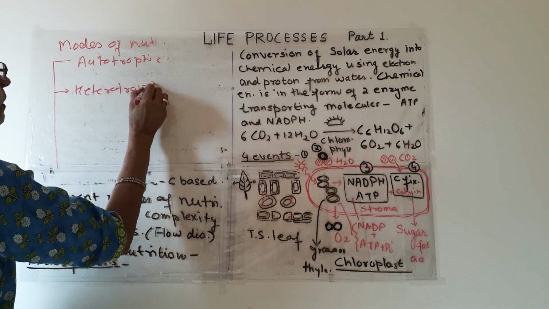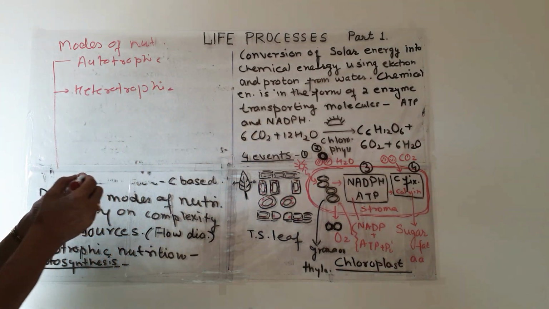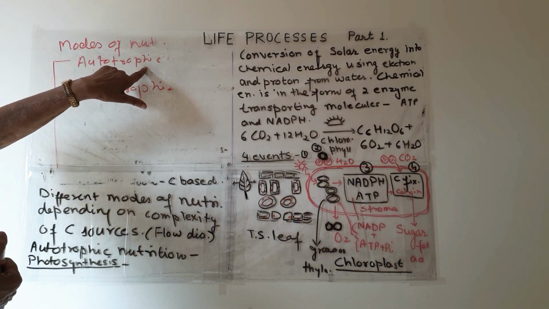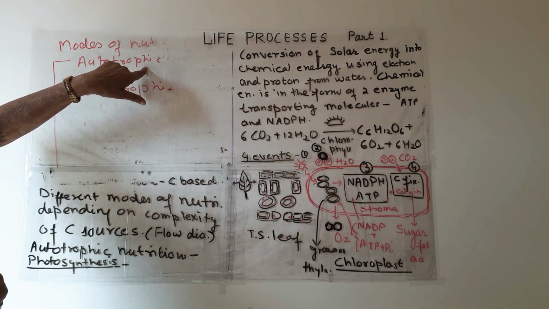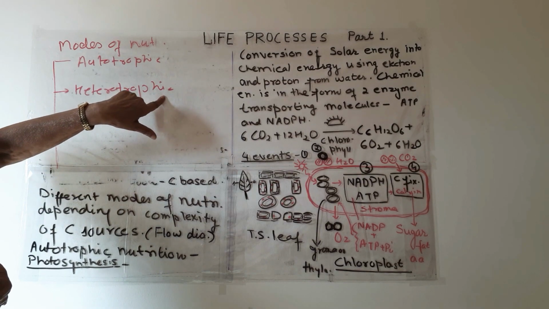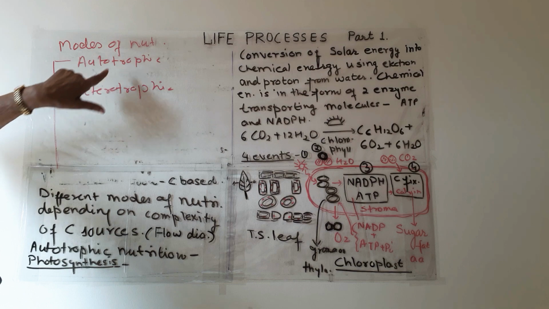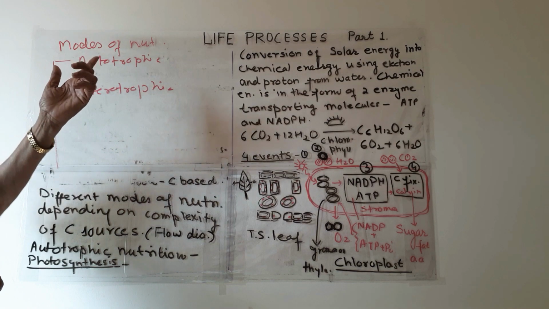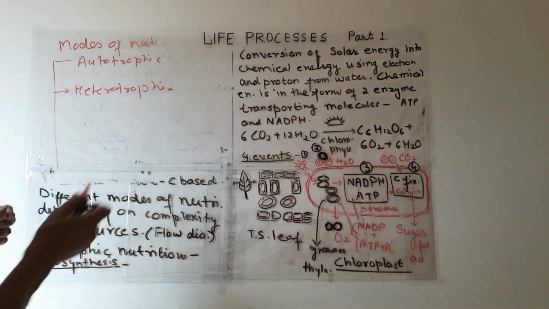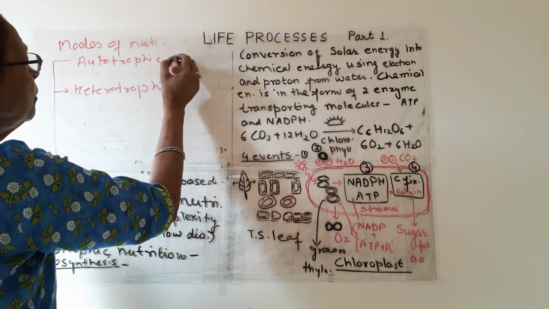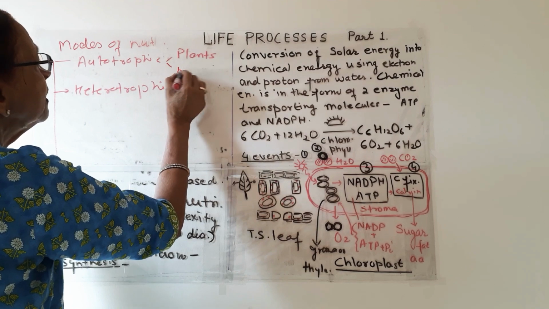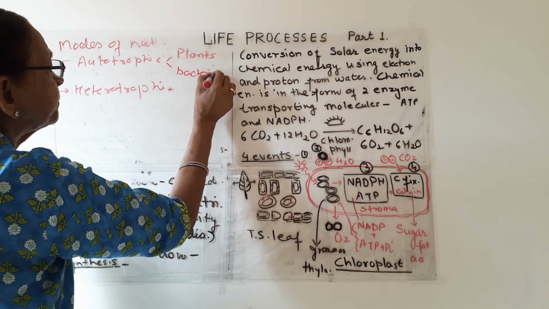You have studied these in your lower classes, in 9th class also. Auto means self, trophic means food. The organisms which form their own food are autotrophic. Hetero means different. The living organisms which do not form their own food, and are dependent upon the food made by others, are heterotrophic. Under autotrophic, we have only two types of organisms, plants and some bacteria.